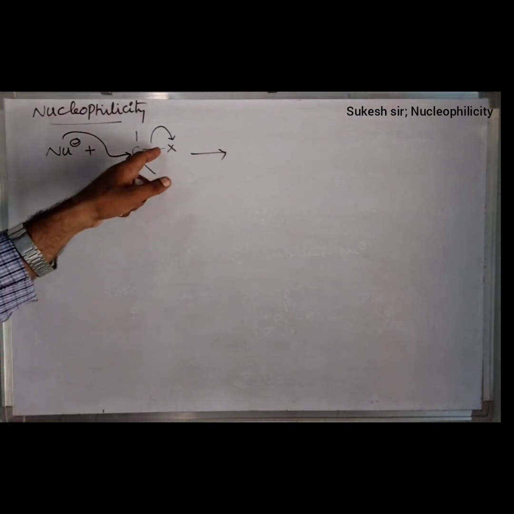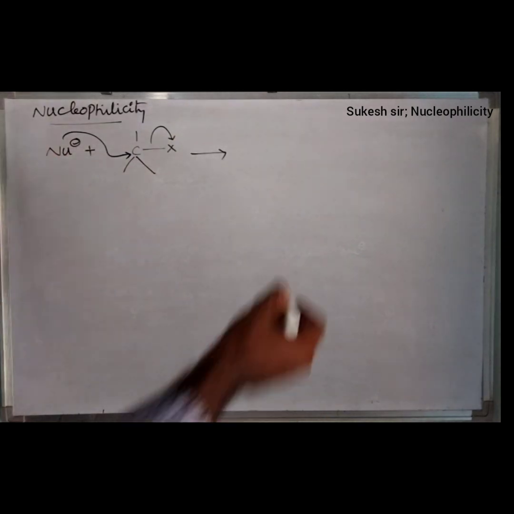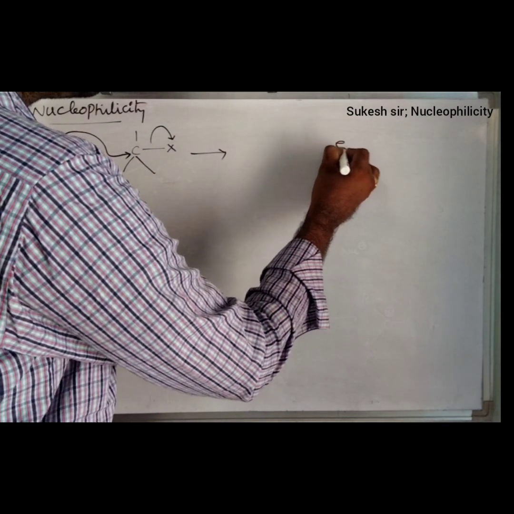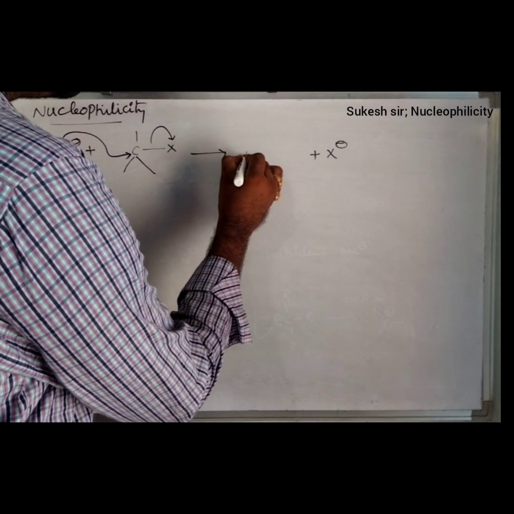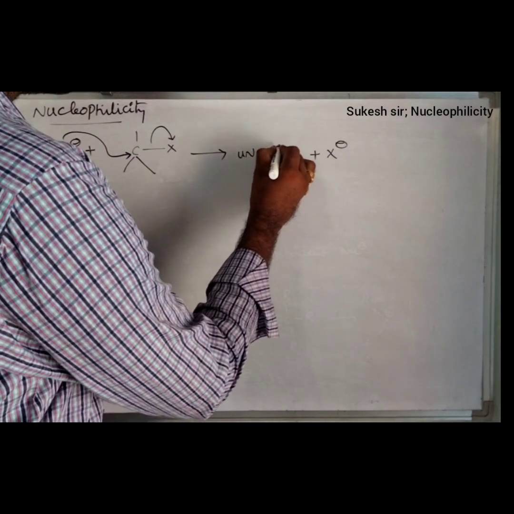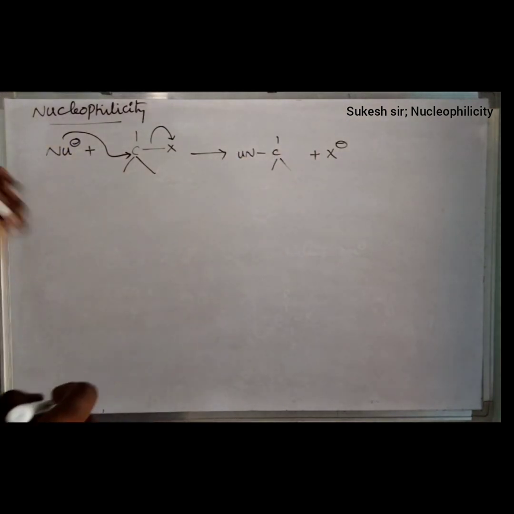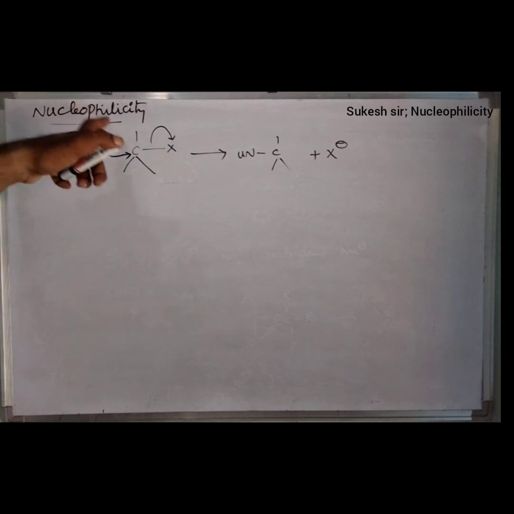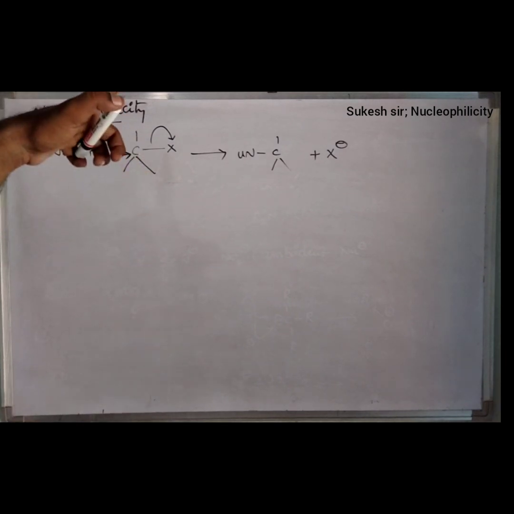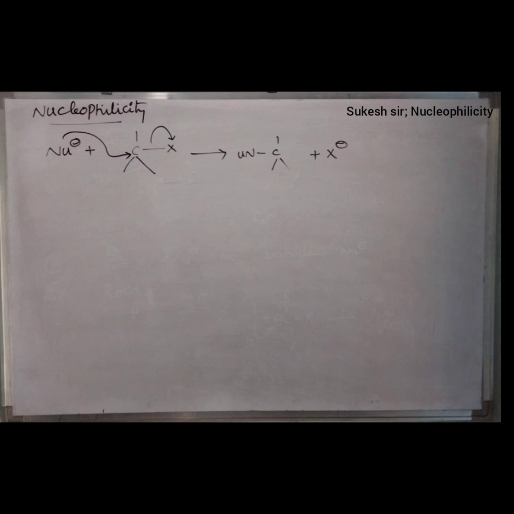Then automatically what will happen? This X will be separated out in the form of X minus, where the nucleophile attacks the carbon, Nu-C like this. If you observe the ability of a nucleophile which attacks on the electrophilic center, why?